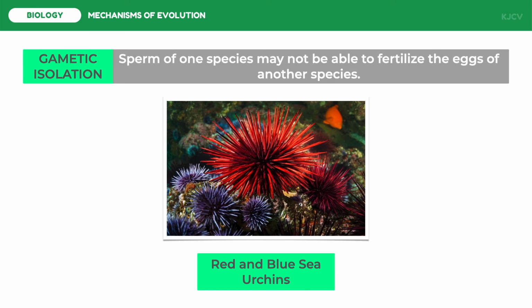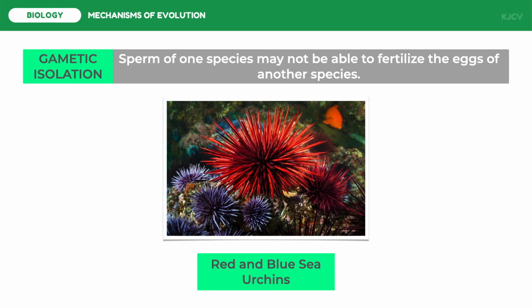The eggs of another species may not be able to be fertilized by the sperm of one species. For example, sperm may not be able to live in the female reproductive tract of the other species, or biochemical processes may inhibit sperm from entering the membrane covering of the eggs of the other species. For example, sea urchins release their sperm and eggs in the surrounding water, where they attach and become zygotes. Gametes of various animals, such as the red and purple sea urchins seen here, find it impossible to unite because proteins attach very poorly to each other on the surfaces of the eggs and sperm.